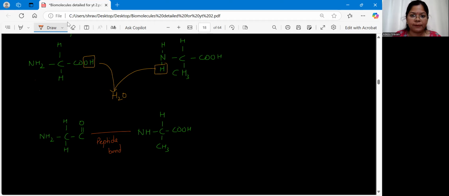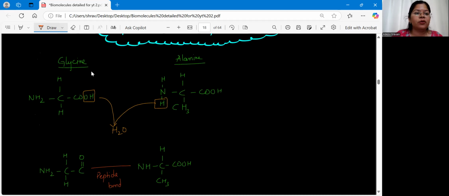Clear? Now you can try with one more amino acid. We know the structure of serine, isn't it? So let me draw the structure of serine and then we'll remove the water molecule. Please draw without seeing so that you can easily understand. Clear? Let me draw the structure of serine here. It will be practice if you draw without seeing.